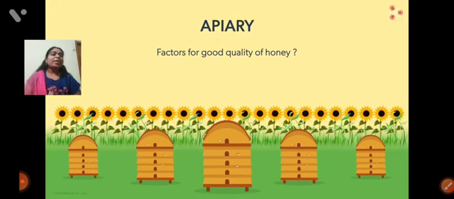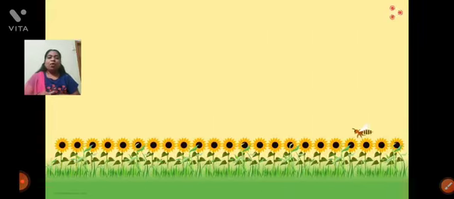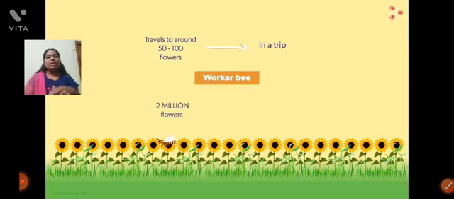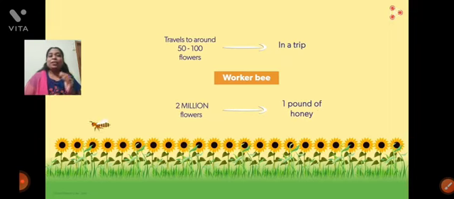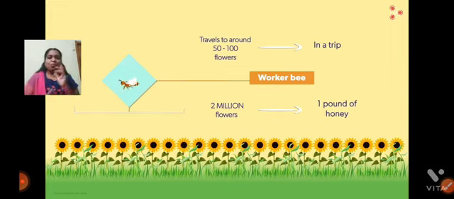The quality of honey depends upon how many flowers are present near the apiary. In this video you can observe the process of honey. The honey bee collects nectar from the flowers and converts it into honey. It travels to 500 to 1000 flowers in a trip, and 2 million flowers are converted into 1 pound of honey.